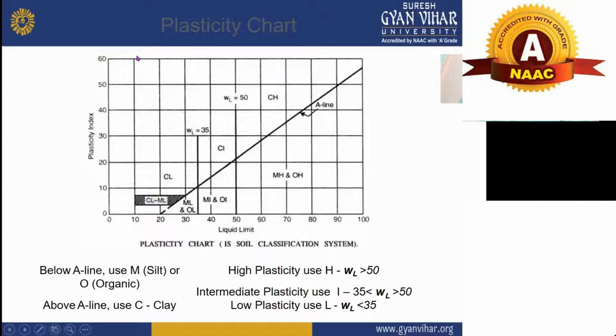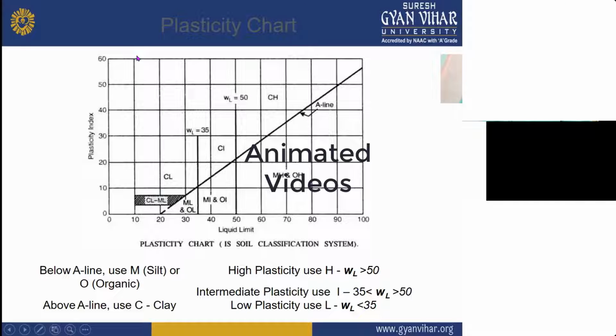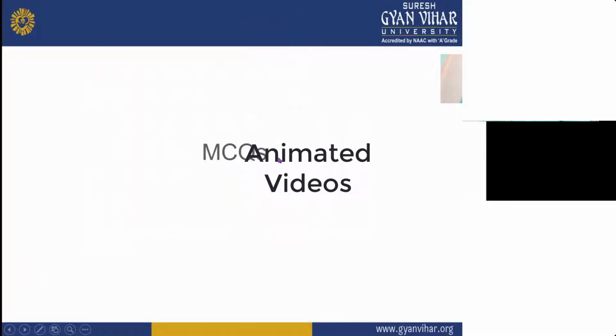Now this graph is showing the plasticity. Plasticity is also a very important property of soil, and here you can see the plasticity index, and this is your liquid limit. If you see the liquid limit of clay, it varies from here, and these things indicate what is the plasticity of clay soil and what is the plasticity of silty soil.